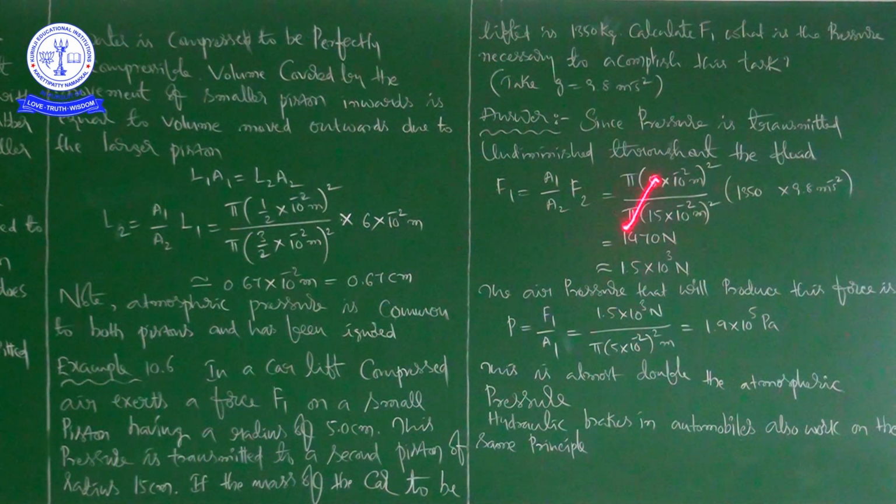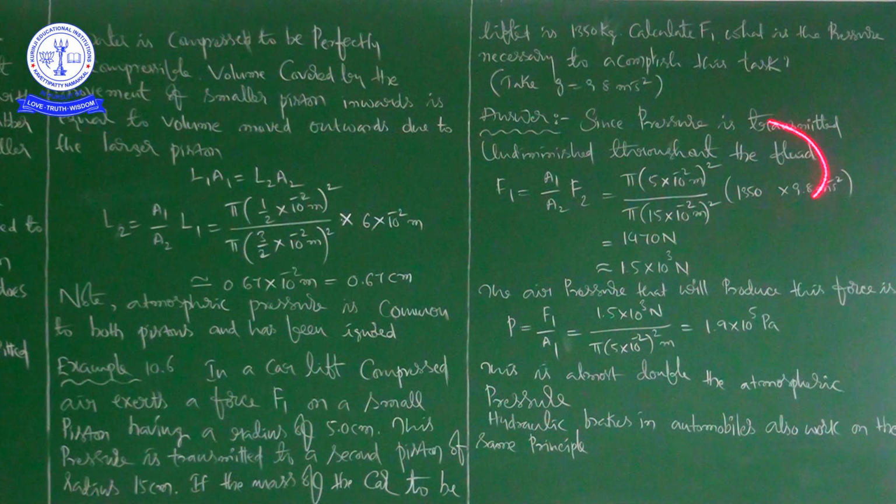Since it is radius squared on both sides, pi will get cancelled, and it is 5 into 10 power minus 2 into 5 into 10 power minus 2, and here 15 into 10 power minus 2 into 15 into 10 power minus 2. So 1 by 9 will come, not 6. In the numerator we will get 1350 into 9.8, and in the denominator you will get 9.